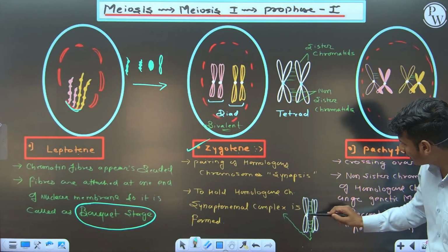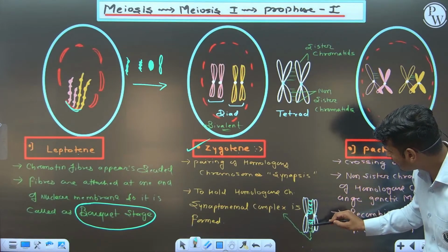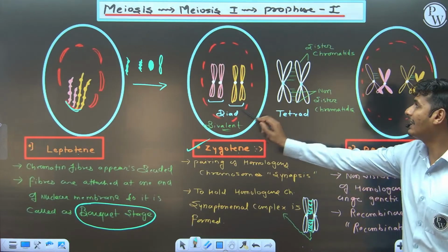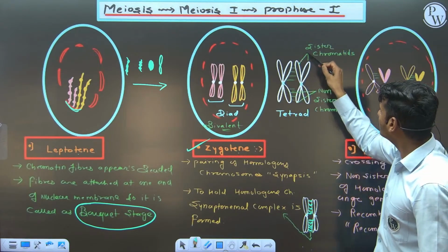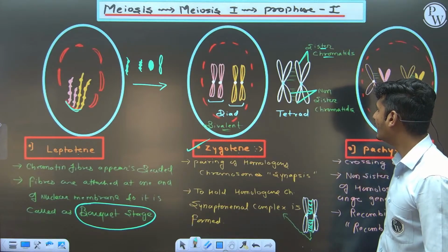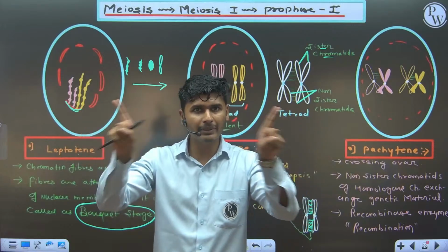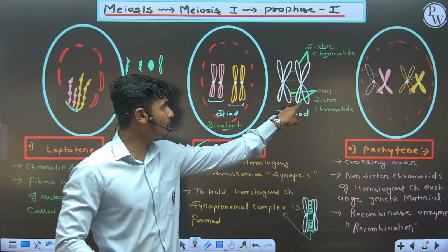Two homologous chromosomes join together with one proteinaceous complex, the synaptonemal complex. After that, this dyad is converted into a tetrad. There are 4 arms in a tetrad: 2 are sister chromatids, and 2 are non-sister chromatids of the homologous chromosomes.